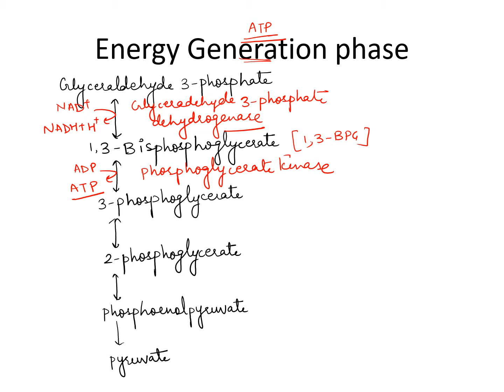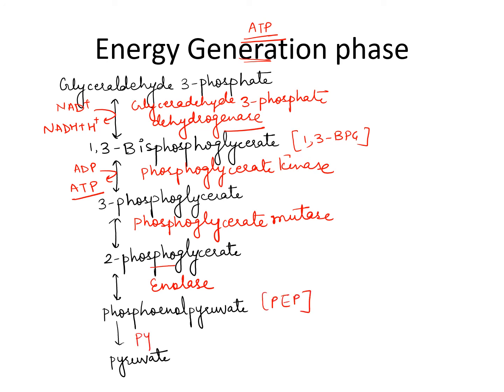So 3-phosphoglycerate. Now 3-phosphoglycerate in presence of phosphoglycerate mutase will convert to 2-phosphoglycerate, then 2-phosphoglycerate in presence of enolase enzyme will convert to phosphoenol pyruvate, and phosphoenol pyruvate in presence of pyruvate kinase.